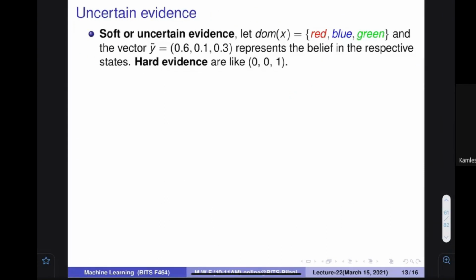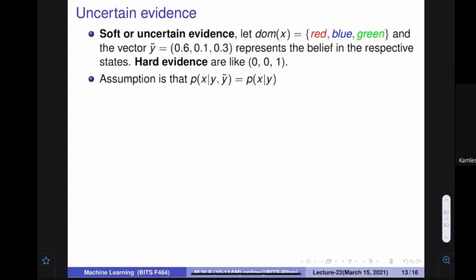And the last topic, which I would take not more than 2-3 minutes to clear up, is that sometimes there is some uncertainty in the evidence. For example, let's assume that three values are there: red, green, blue. If I say 0, 0, 1, it means that the color is green. Sometimes if I say 0, 1, 0, it means the color is blue. But what if I write the probability 0.6, 0.1, 0.3? This is called uncertain evidence. I'm not sure whether the color is red, green or blue. With 0.6 probability, it looks like the color is red, 0.1 probability the color is blue, and 0.3 it is green.